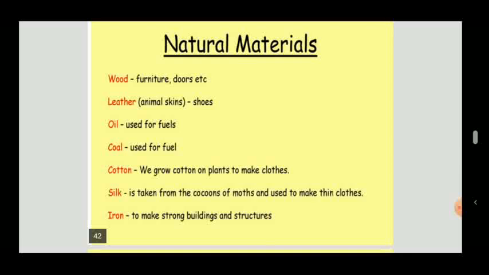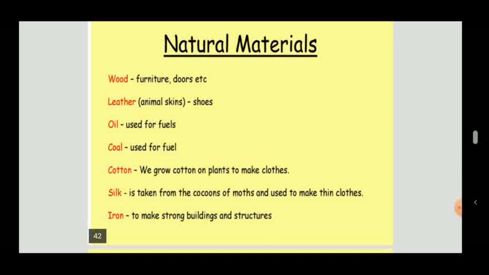Leather. We get leather from animals' skin. Shoes, bags, belts are non-living things. They all are man-made things, but they are made from animals' skin, which was once alive, a natural thing.